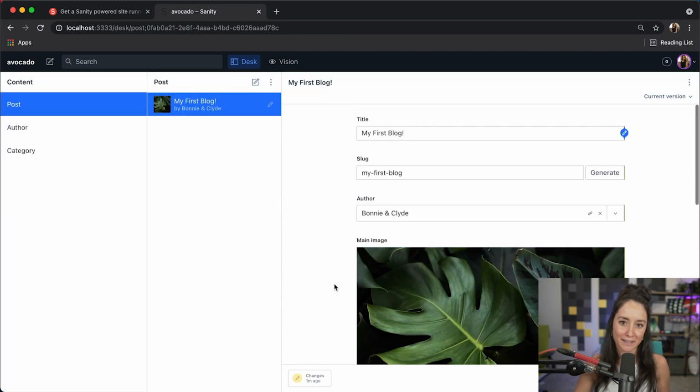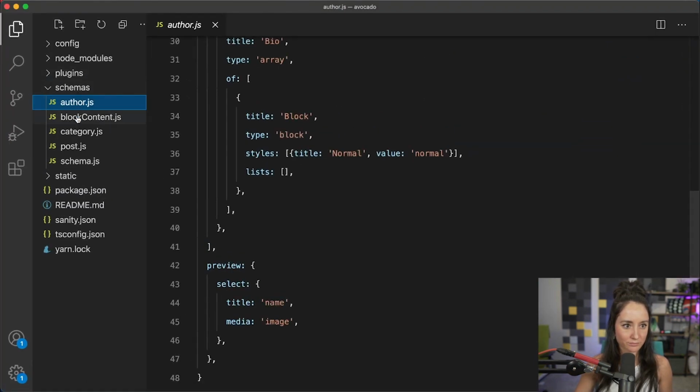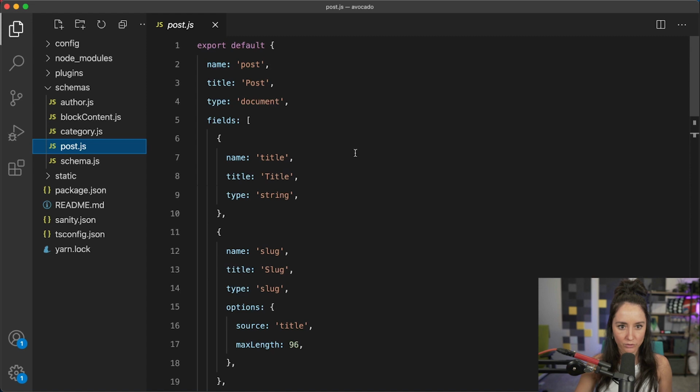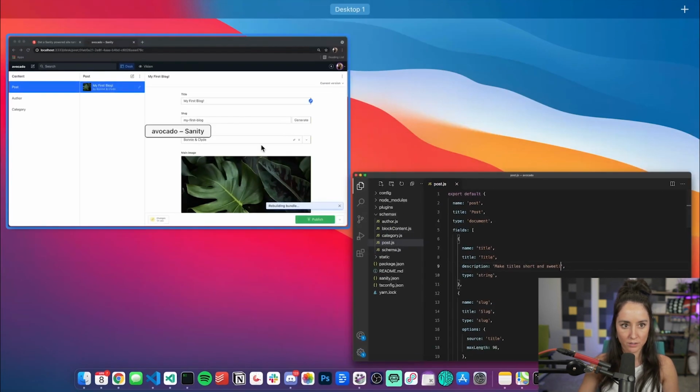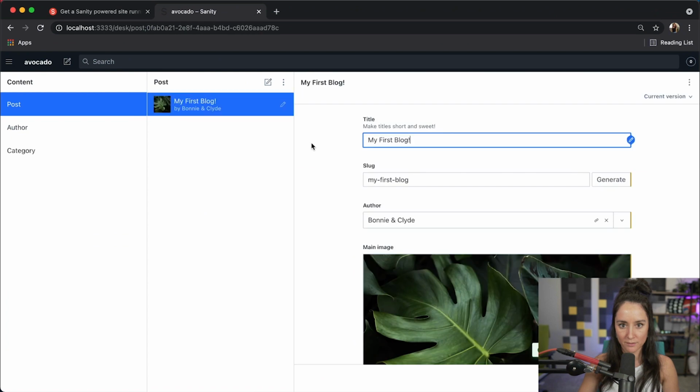Now let's add a little bit of customization to our first blog. If we go back to our code, we go to post, let's go to title, and let's add a description of "make titles short and sweet." Save that, go back, and right away we see our description for our title show up.